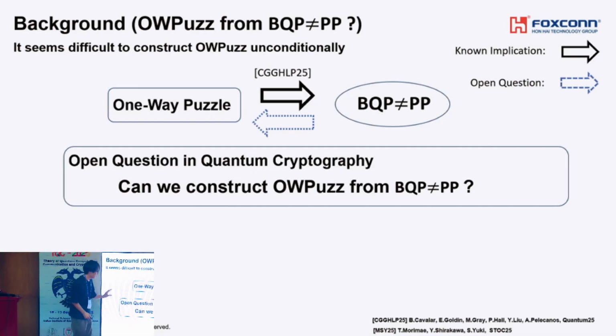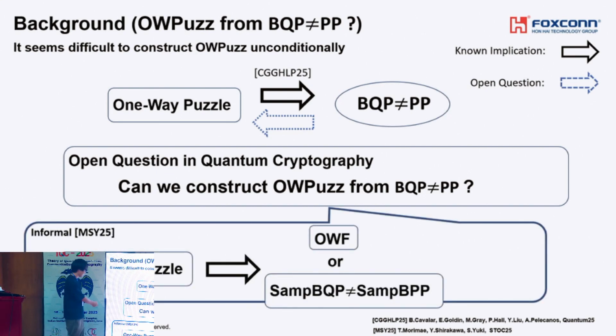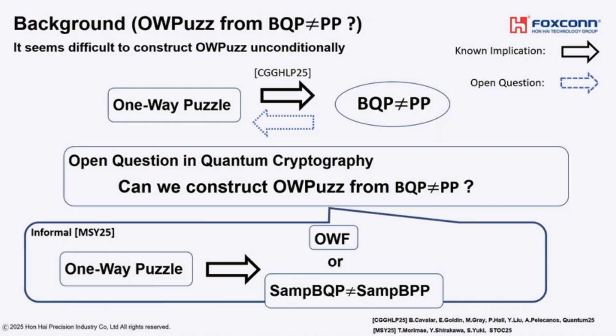Furthermore, this question is also important for quantum advantage. This is because, as shown by Morimae, Shirakawa, and Yamakawa, the existence of one-way puzzle implies one-way function or sampling-based quantum advantage. This means that if we can construct one-way puzzle without one-way function, that implies sampling-based quantum advantage. So as long as one-way function cannot be constructed from BQP not equal to PP, if we show this open question, we have sampling-based quantum advantage. So this question is also important for quantum advantage.